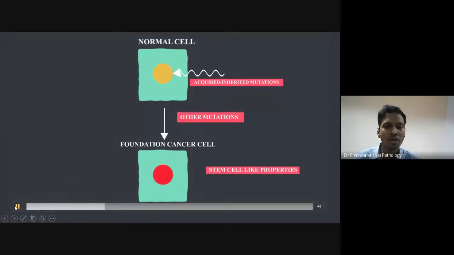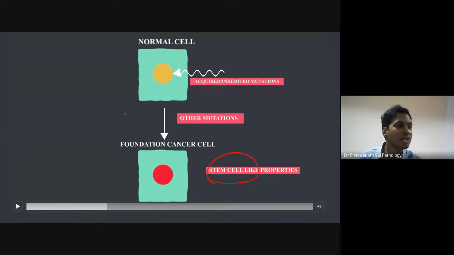And now, very importantly, this foundation cancer cell has something called stem cell property. Very important to remember. What is the stem cell property? What is the meaning of stem cell? Can you name any stem cell that you know of? Anyone online, does anyone know what a stem cell is? Yes, someone said hematopoietic stem cell. Very good. Where is the hematopoietic stem cell? It is in the bone marrow. What is its function? To produce more RBCs. For example, RBCs live only for 120 days. After that, what should happen? The RBCs should be regenerated, and these come from the hematopoietic stem cell, which divides.